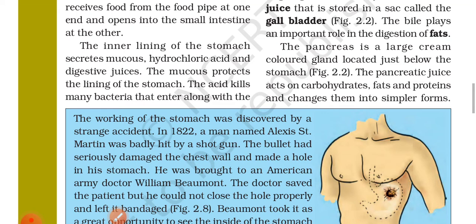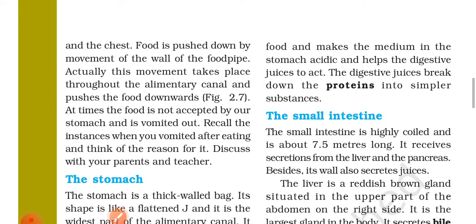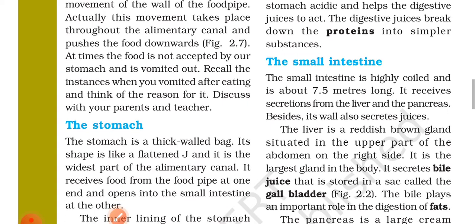The inner lining of the stomach secretes mucus, hydrochloric acid and digestive juice. The mucus protects the lining of the stomach. The acid kills many bacteria that enter along with the food and makes the medium in the stomach acidic and helps the digestive juice to act. The digestive juice breaks down the proteins into simpler substances.